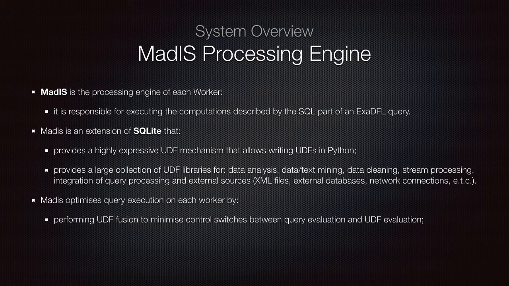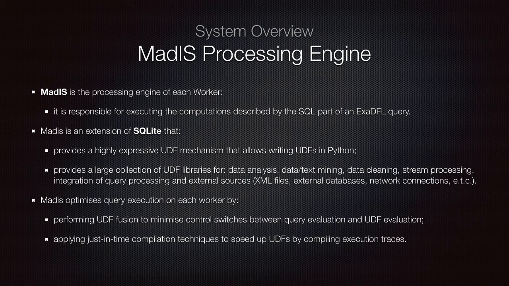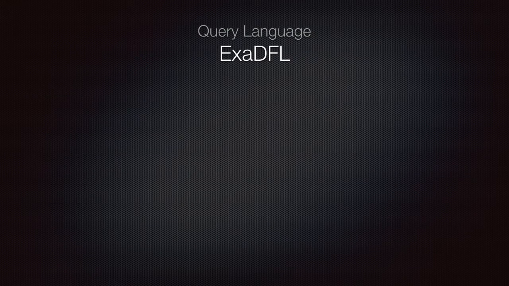MADIS performs UDF fusion to minimize context switches between the relational query and the UDF evaluation. It also applies just-in-time compilation to speed up UDFs by compiling execution traces.